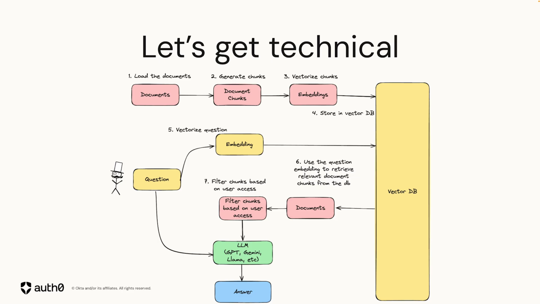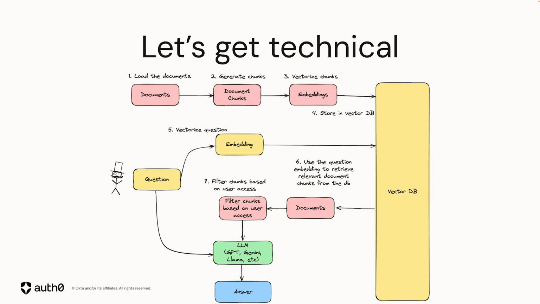Every RAG application is composed of two different processes. The first process is to encode and save the documents so that they can be searchable. And then the second piece is when a user asks a question, how do we make sure that we capture all the relevant documents and pass that to the LLM?